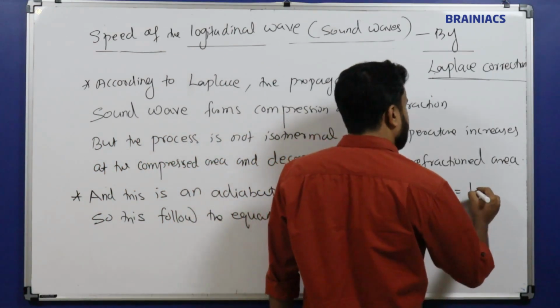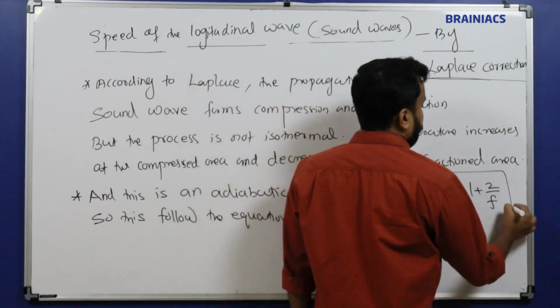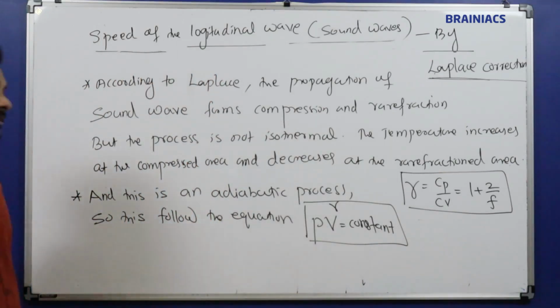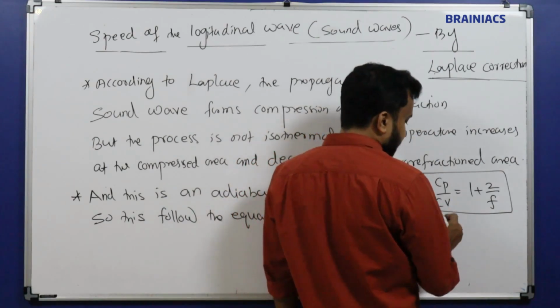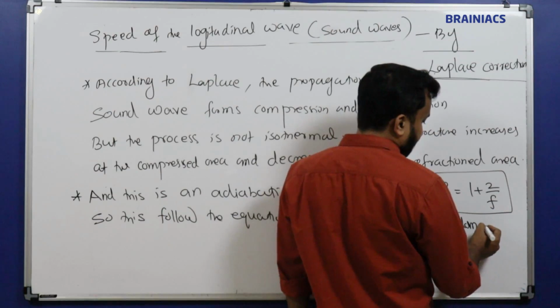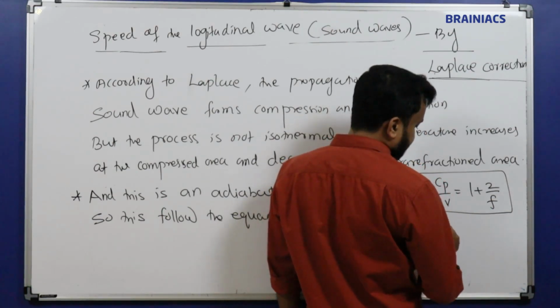The expression is 1 plus 2 by f. This 2 by f is what we normally use, where f is a parameter called the degree of freedom.